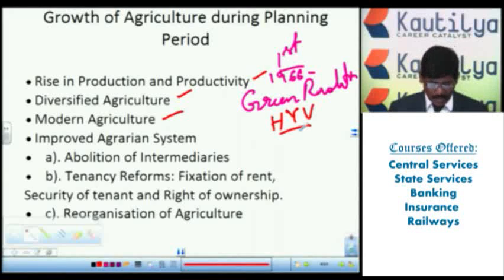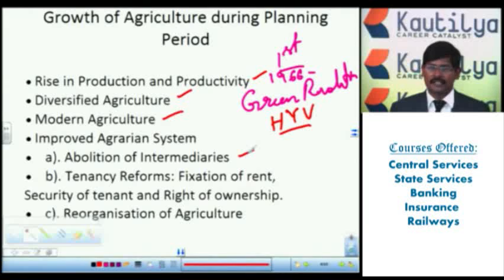Next one, improved agrarian systems. The different systems we started. Under this, mainly the abolition of intermediaries. In the olden days, there was the Zamindari system, Mahalwari system and Raitwari system. These people were the mediators between the farmers and the government.